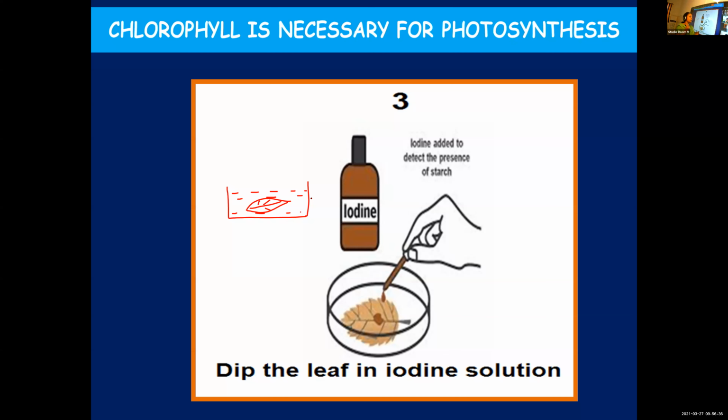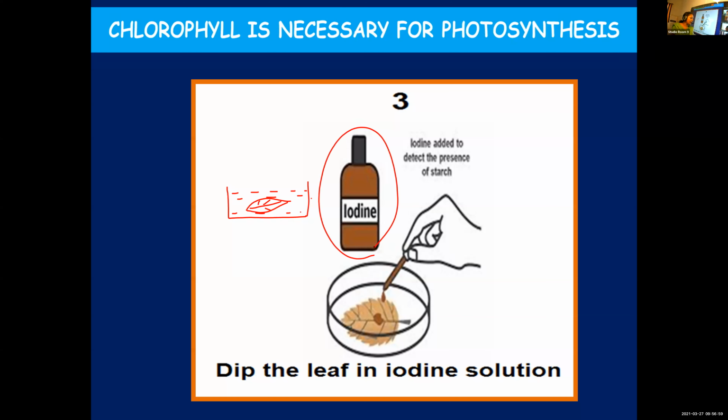And then you will take out the leaf and place it on a white surface and pour iodine solution. Iodine will help in detecting the presence of starch. What happens if starch is present? When you add iodine and if starch is present, what will be the color change, children?